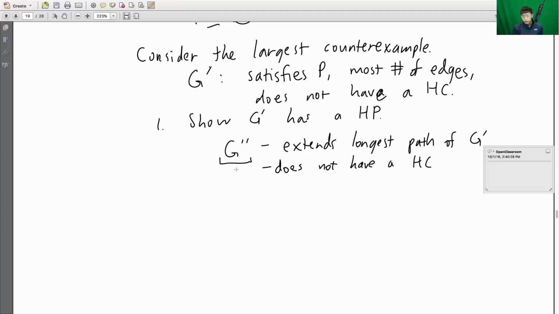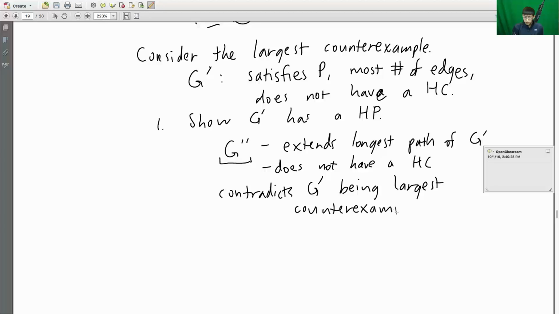So this graph does not have a Hamiltonian cycle either, but compared to G prime, it has one extra edge. So this contradicts the fact that G prime was supposed to be the largest counterexample. So here we've shown that G prime has a Hamiltonian path.